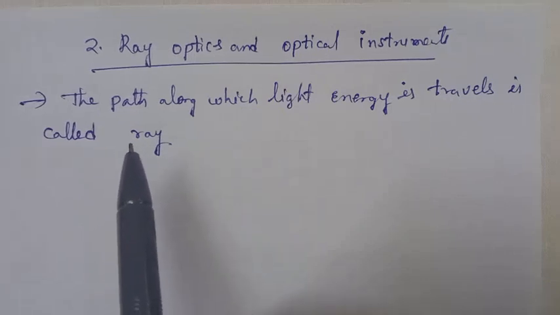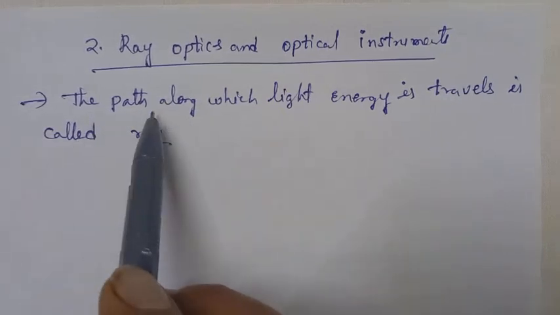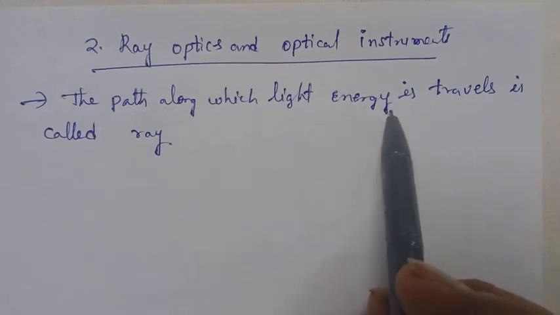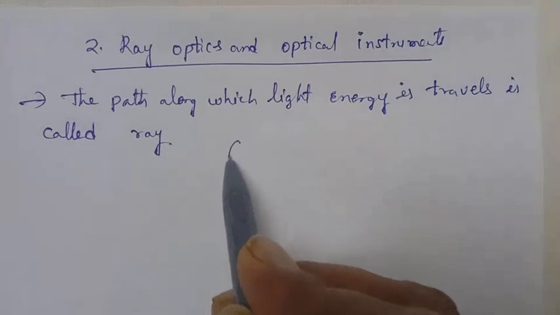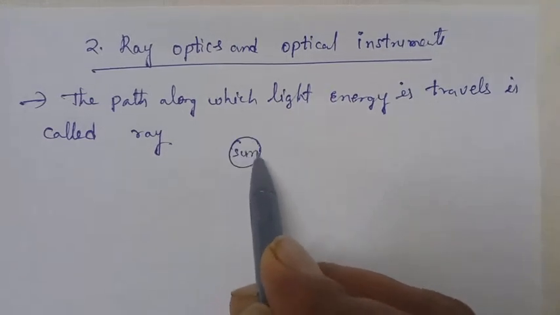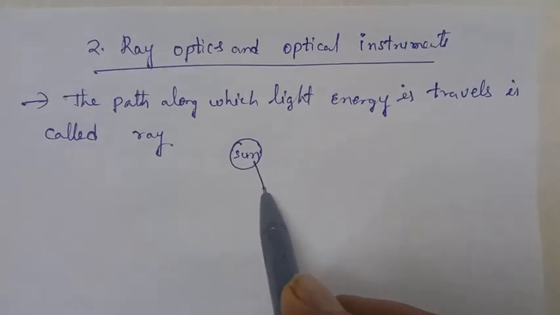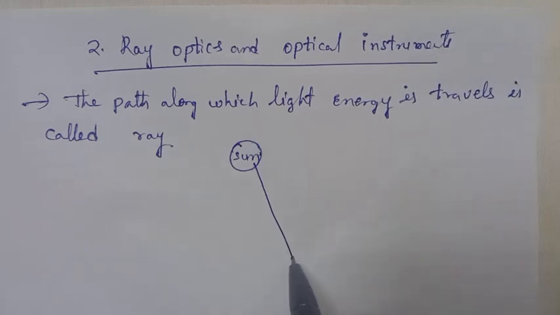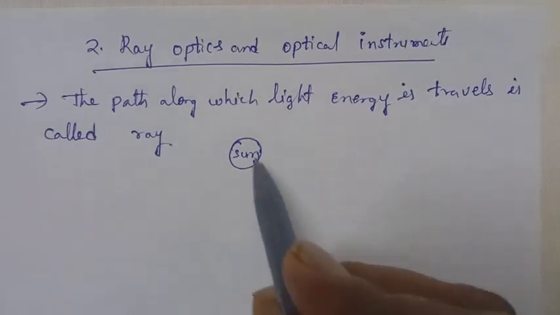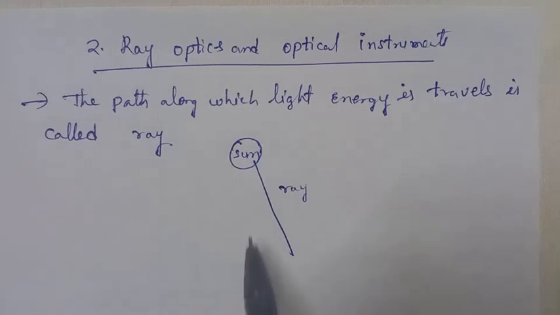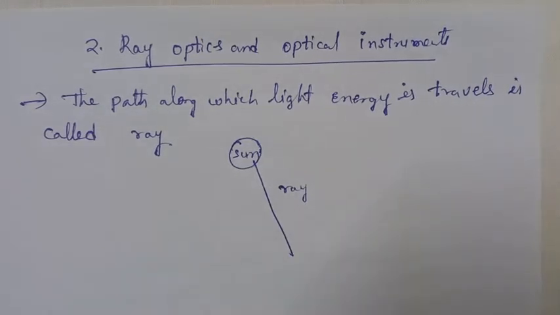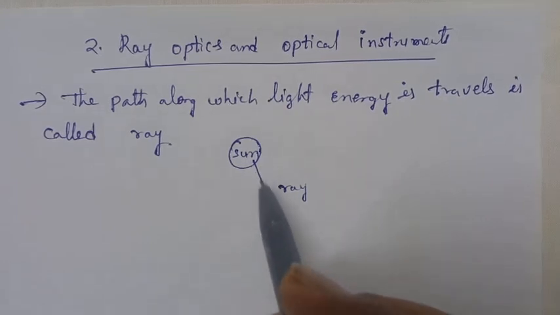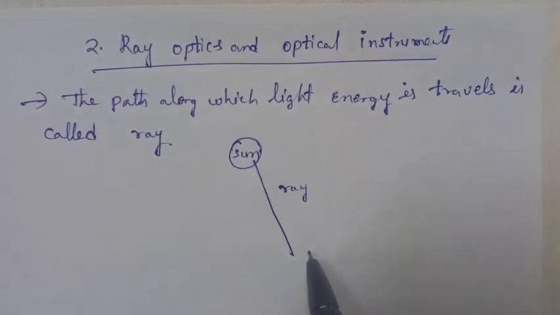So first of all, what is the ray? Ray means the path along which light energy is traveled. If suppose it is the sun, from that sun we are getting the light. In which path this light travels, that path is called a ray. The path along which light energy is traveled is called the ray. So this energy coming from the sun will be incident on any object.